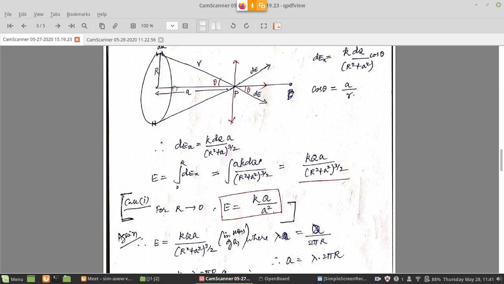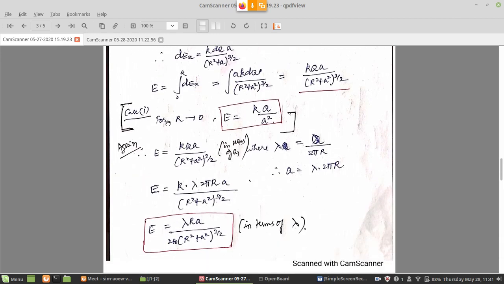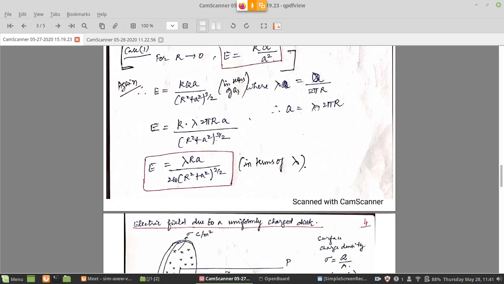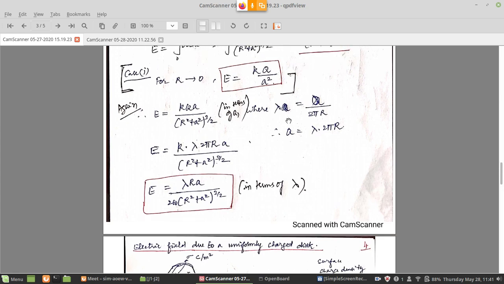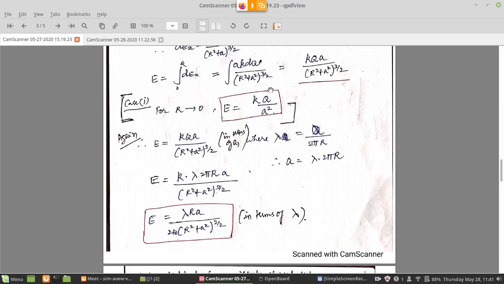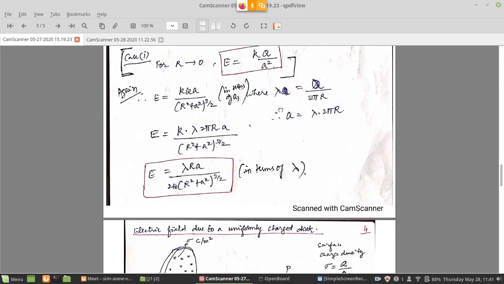Far away from the ring, that is, a is too large compared to r, so this ring will appear like a point charge. Point charge means it is direct application of Coulomb's law. So there we were able to directly do the r going to 0 approximation, and then we arrived at the expression we would have gotten from Coulomb's law if you directly apply it for a point charge, that is kq by a square. That was the expression we got.